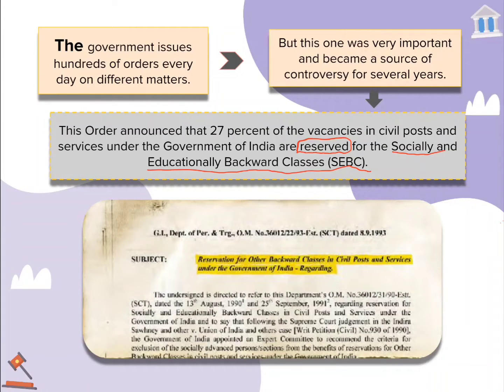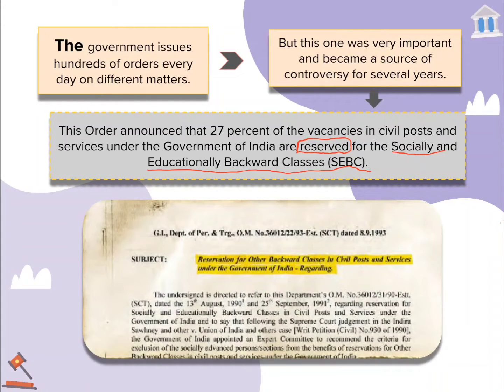And I'm sorry to say, but still at some places such practices take place. So to provide them equal opportunities, equal justice, and to make them live with dignity, the government has classified those sections of people as socially and educationally backward classes.